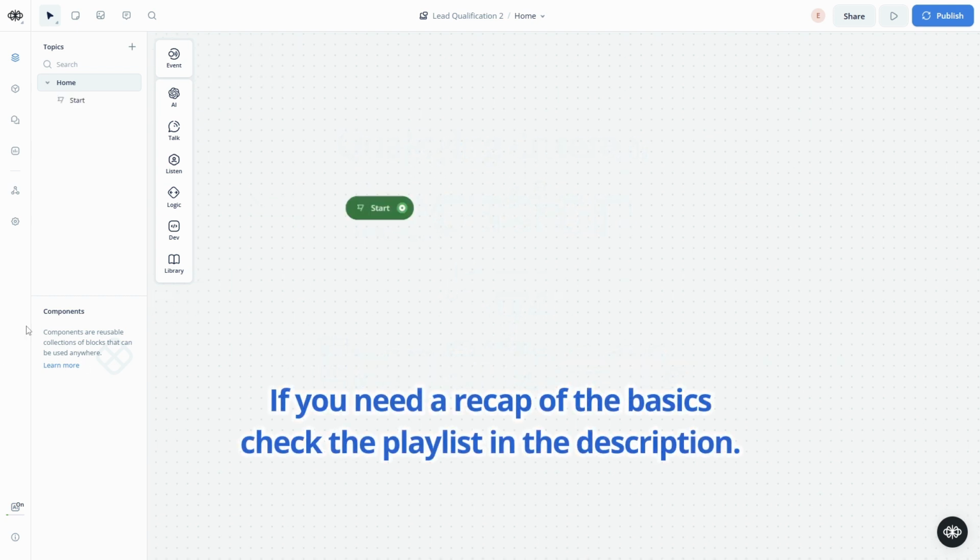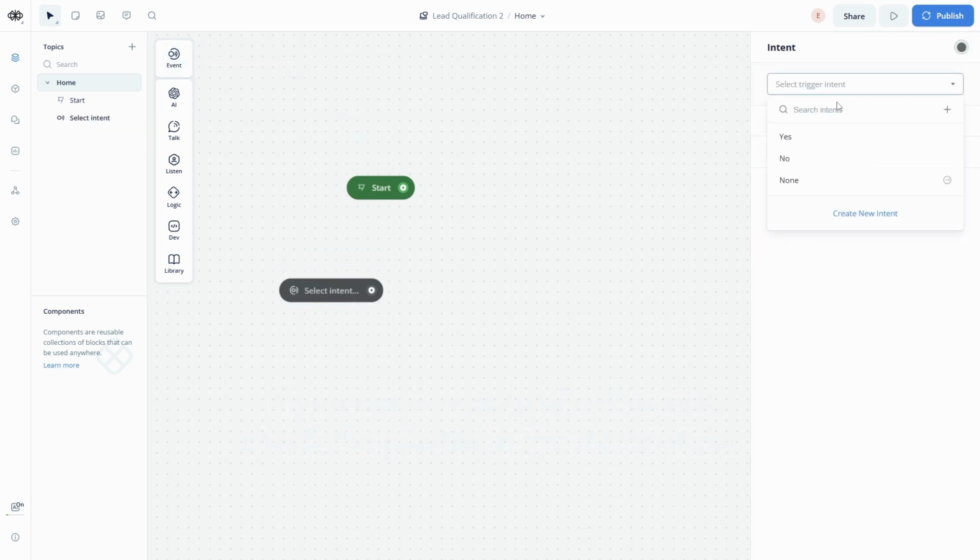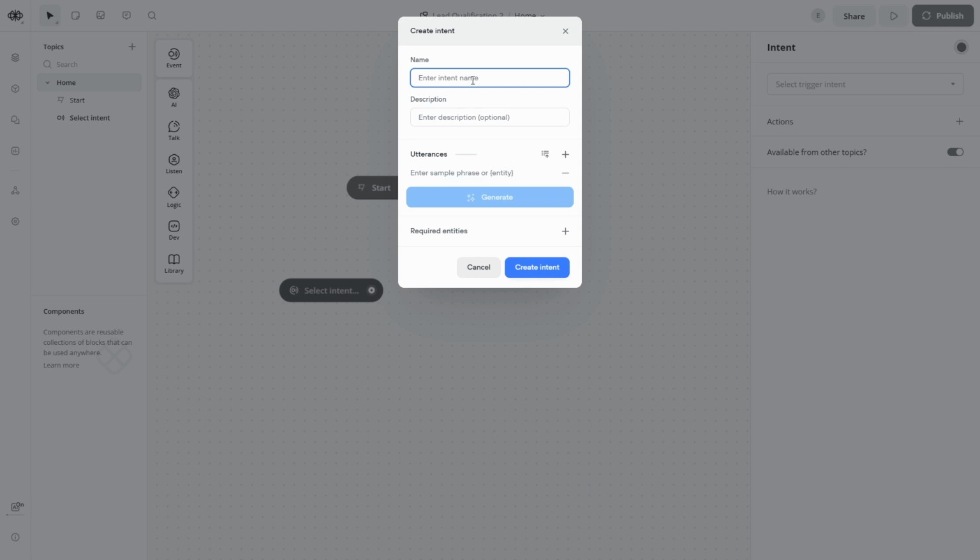So let's start setting up our basic options, basically our main menu, and we're going to use intents for this one because I don't want to use buttons. I just want it to be conversational. So let's create a new intent. Let's start with our basic restart trigger. We're going to call this every time the user wants to start over and go back to the main menu. So let's just call this start over.